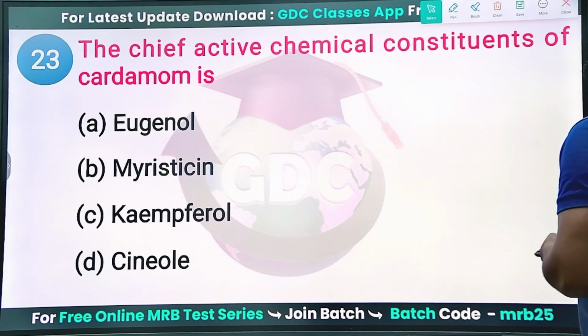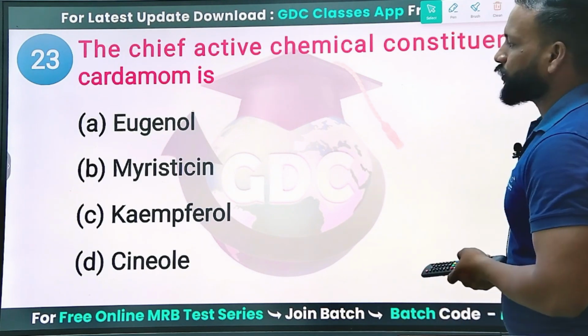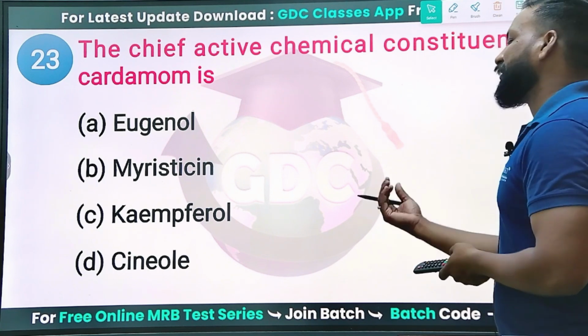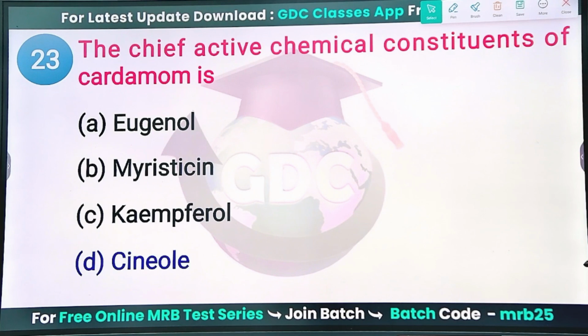Next question. The chief active constituent of cardamom, elaichi: is it cineol, myrcetin, camphorol, or another? So what is the chief constituent of cardamom seed? That is cineol.